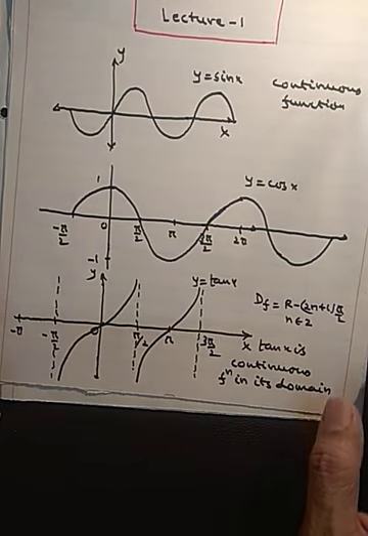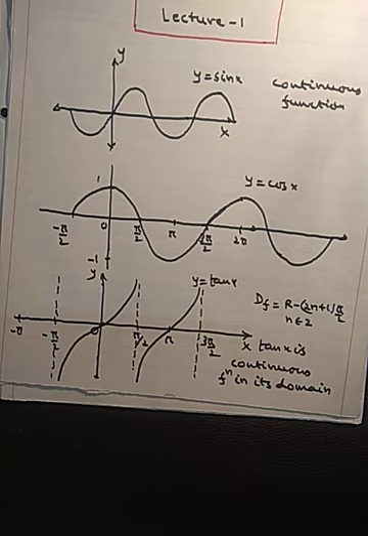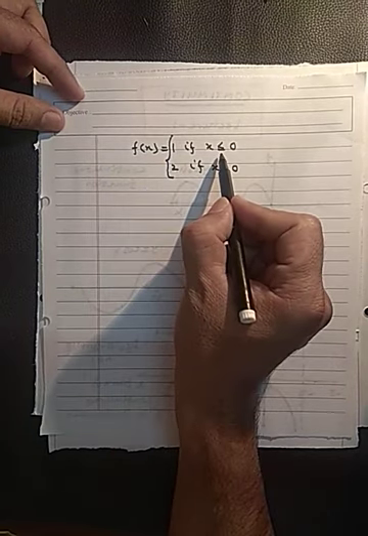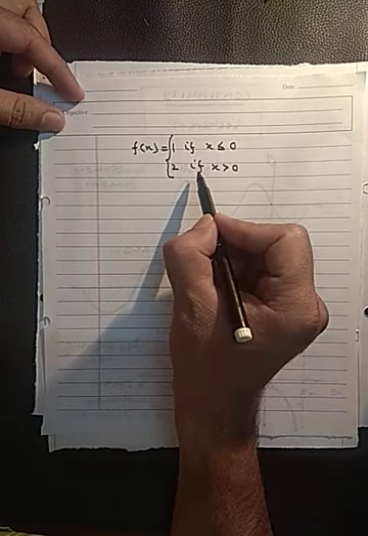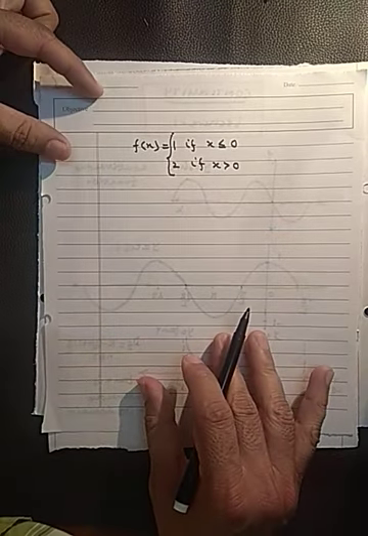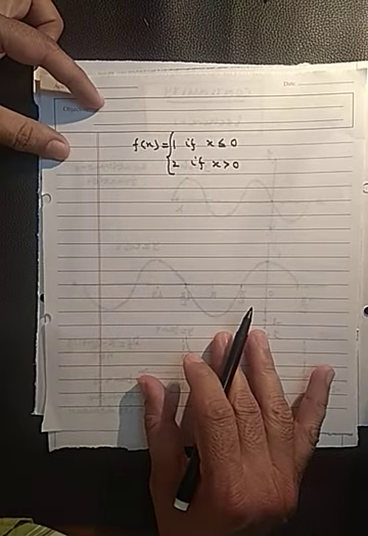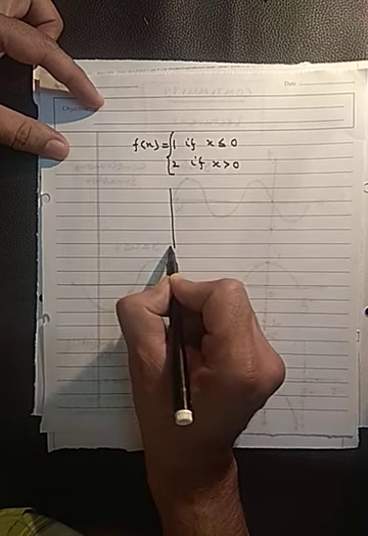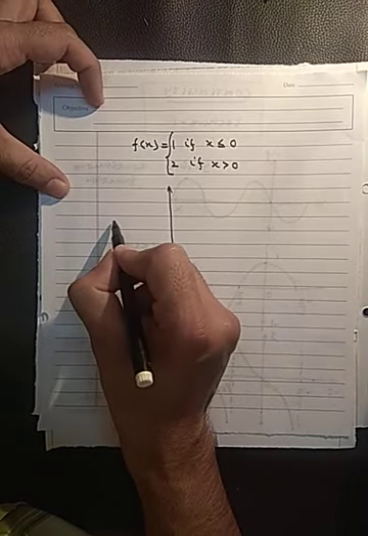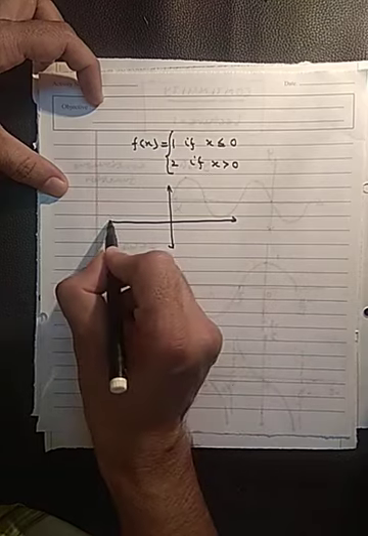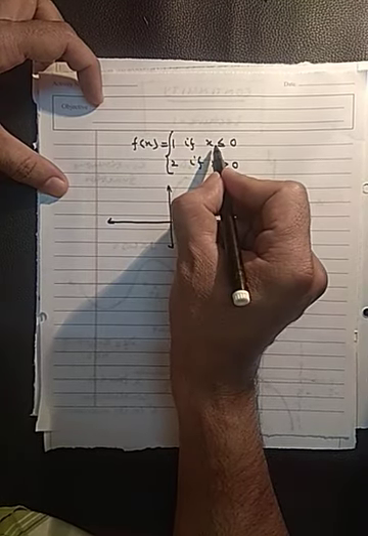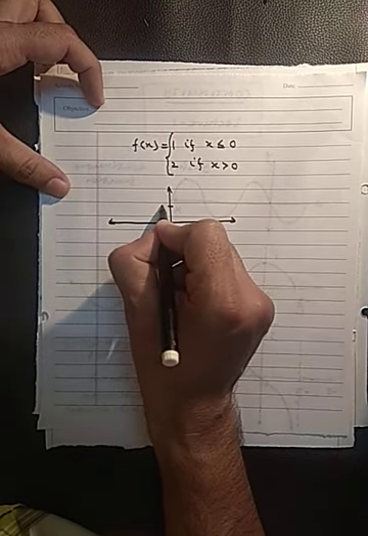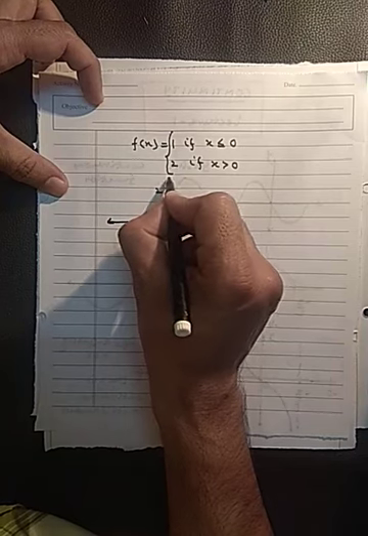Now, which types of functions are discontinuous functions? Okay, now let us take this function f(x) equals 1 if x is less than or equal to 0, and 2 if x is greater than 0. Now, what about the continuity of this function? If you draw the graph of this function, you can see that f(x) is 1 for all negative x including 0. If this is 0, this is 1, and this you take as 2.